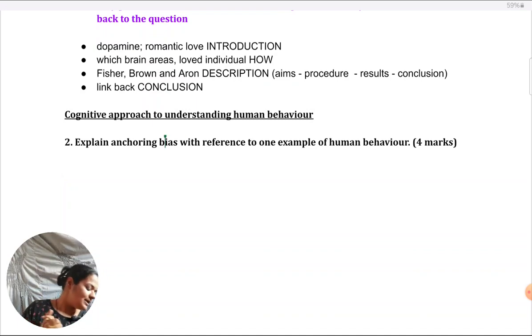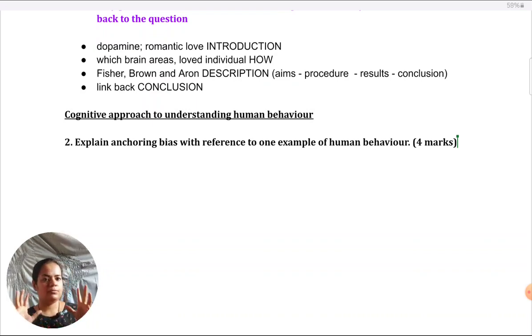No matter how SEQs are phrased, you will realize that there's not much difference in structuring them. Because if I say describe how a chemical messenger affects behavior, or explain anchoring bias, and I'm asking for an example of human behavior, of course, again, I'm asking to explain how anchoring bias affects human behavior. So there's no need to alter the structure.